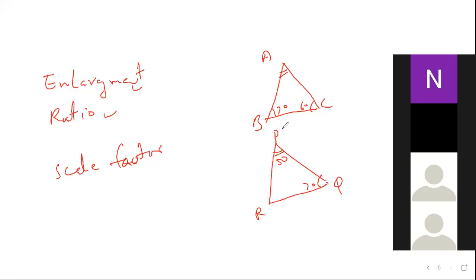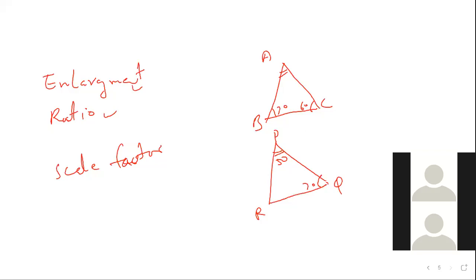My question is, 70-70, but 50-60. So these two triangles, what about the angles of a triangle? Are they equal? Think. Nafi, are you there? Yes, sir. Tell me, are the angles equal or not? Are these two triangles' angles equal or not?